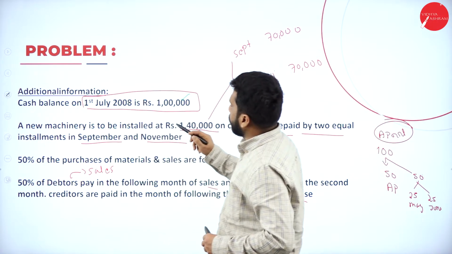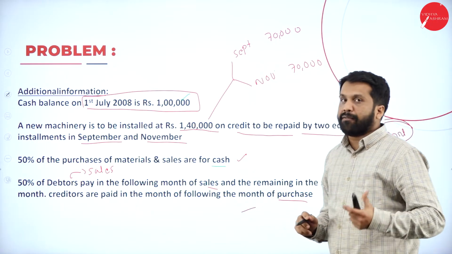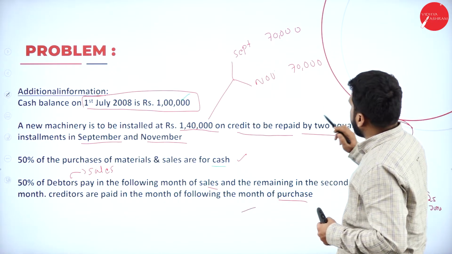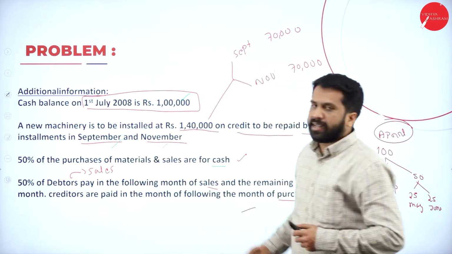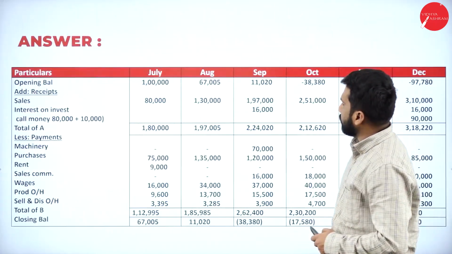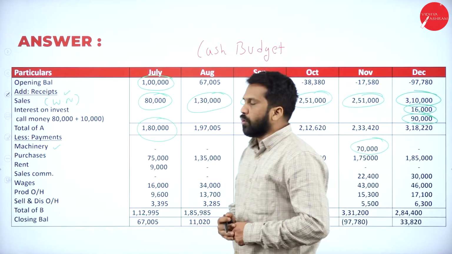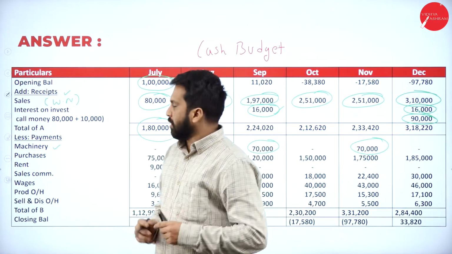A new machinery is installed at a value of 1,40,000. Means it will be 70 in the month of 2 equal installments, September and November. Now it will be 70,000 and 70,000. It is over. Next we'll go to purchases.